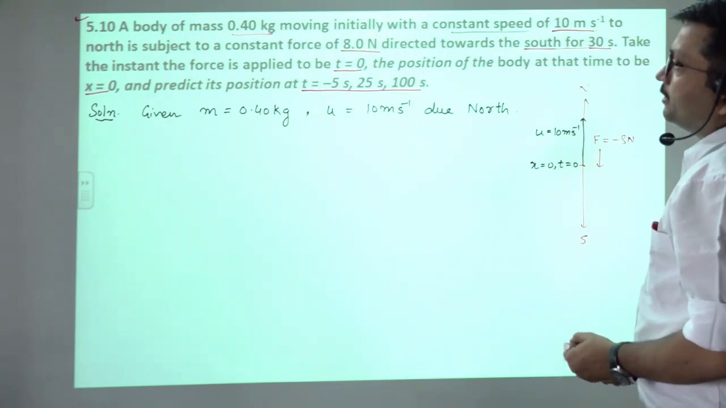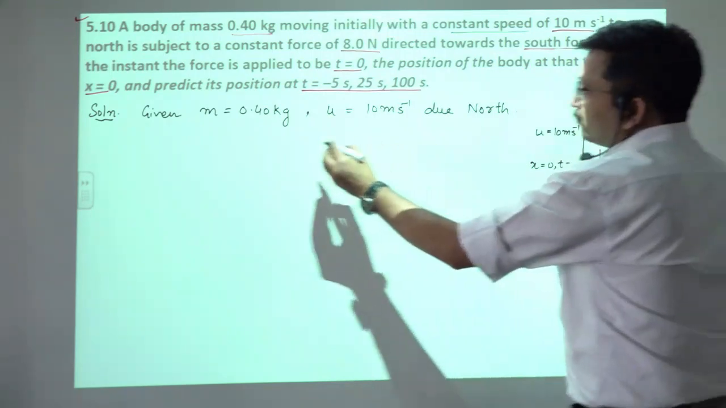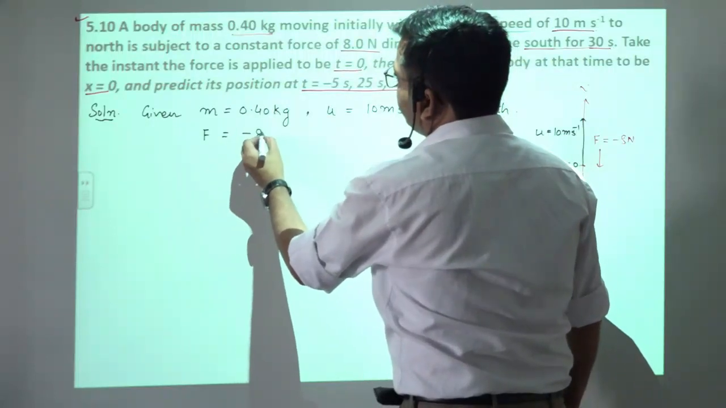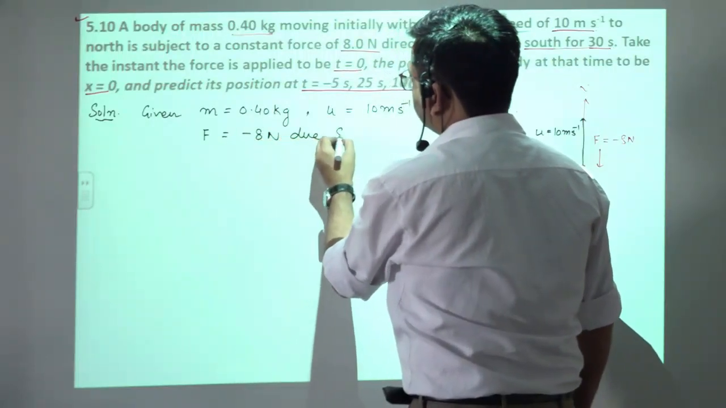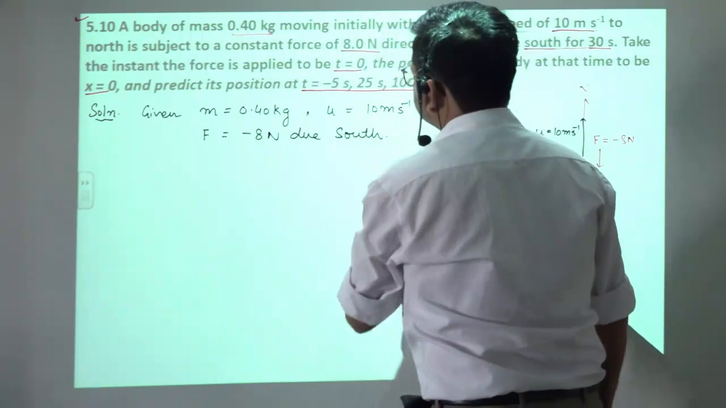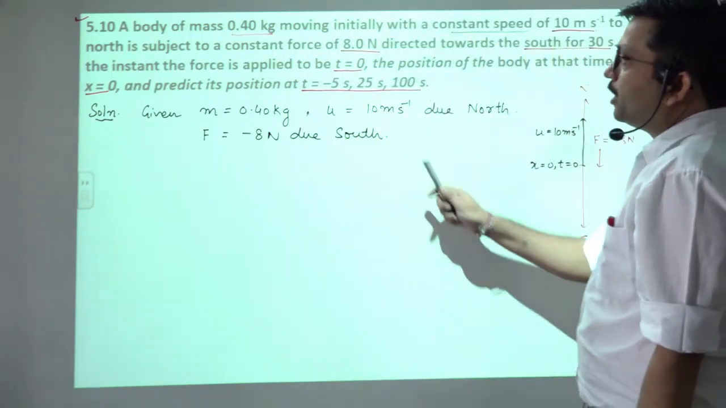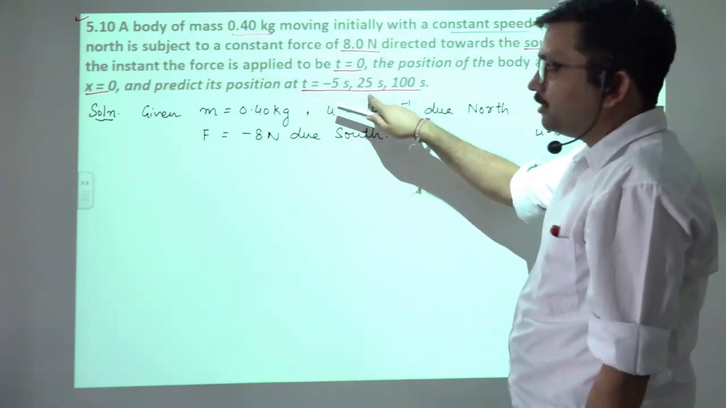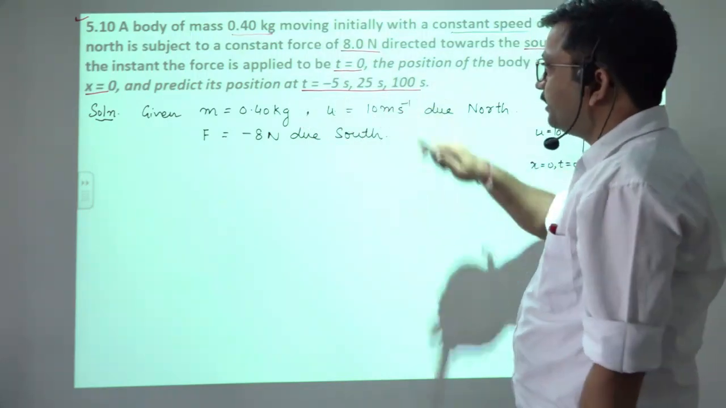Clear? OK, so the force is given to us, that is minus 8 Newton due south. It is given to us. So we want to predict the position at t equals minus 5 second, 25 second and 100 second.